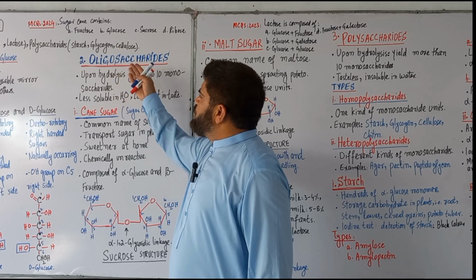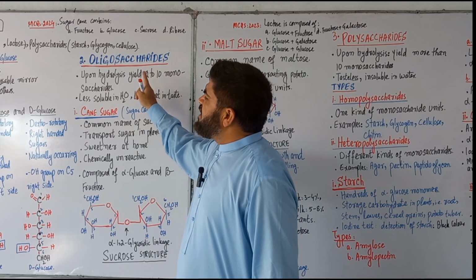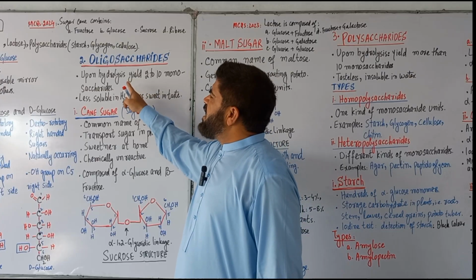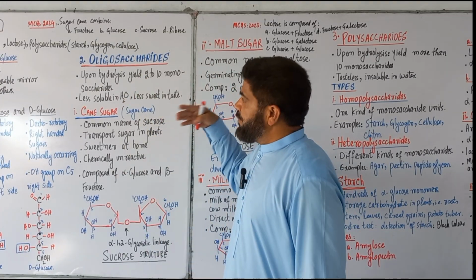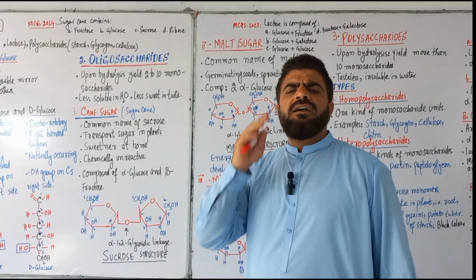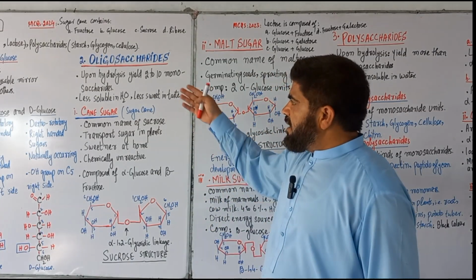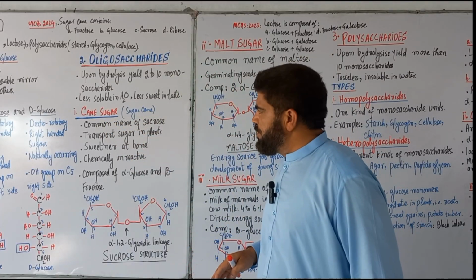The next carbohydrate type is the oligosaccharides. Oligosaccharides are carbohydrates that on hydrolysis give two to ten monosaccharides. Oligosaccharides are less soluble in water and less sweet in taste. In the syllabus, the examples include cane sugar.